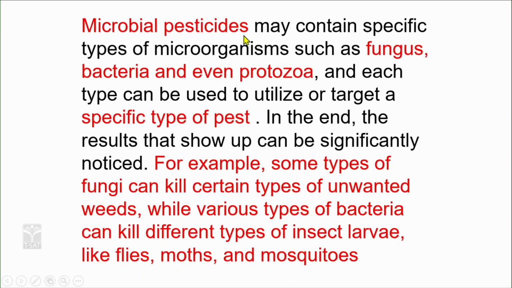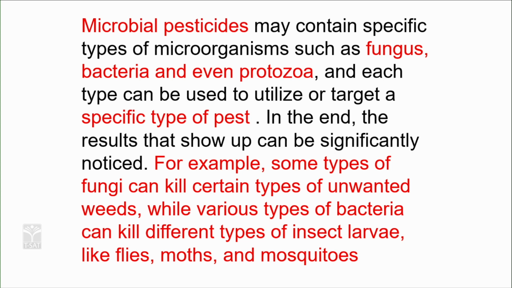Microbial pesticides may contain specific types of microorganisms such as fungi, bacteria and even protozoa. So you are using certain natural substances as pesticides. You must be able to differentiate what is a fertilizer and what is a pesticide. A fertilizer is a nutrition for the plant. A pesticide is a chemical which kills the pests that are harming the plants, like insects causing problems to the crops.